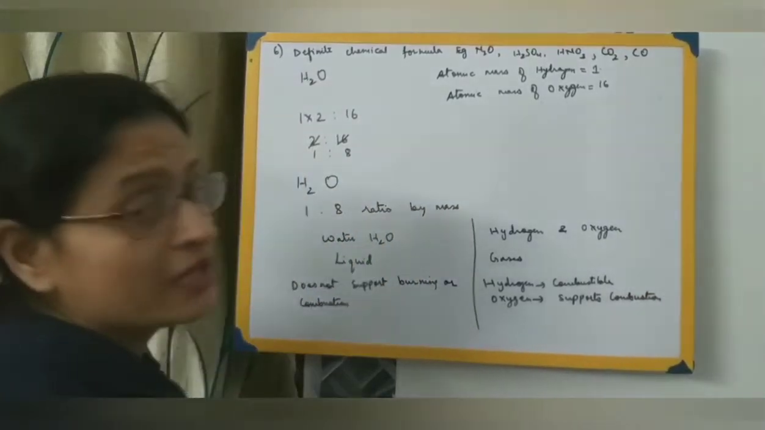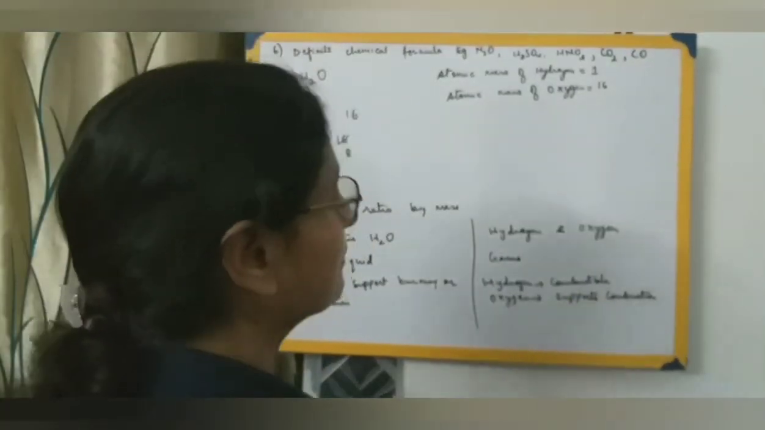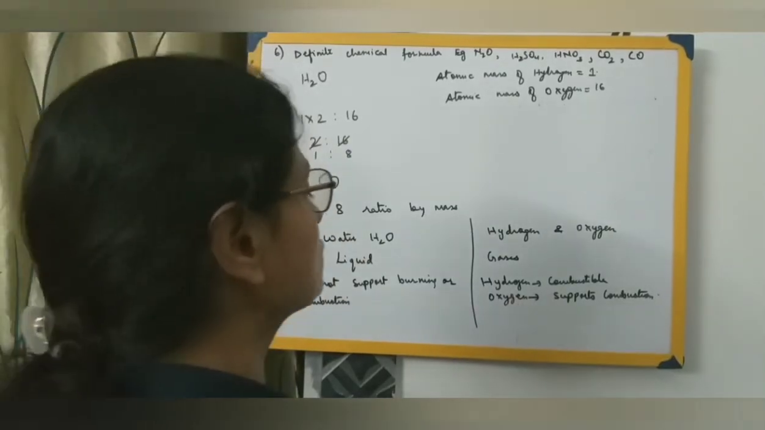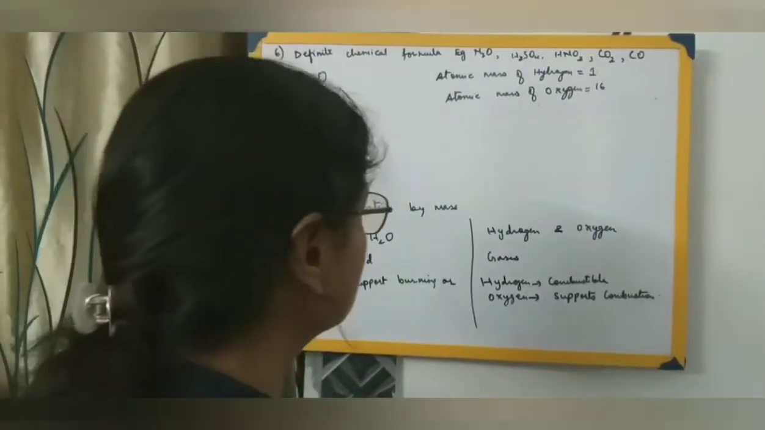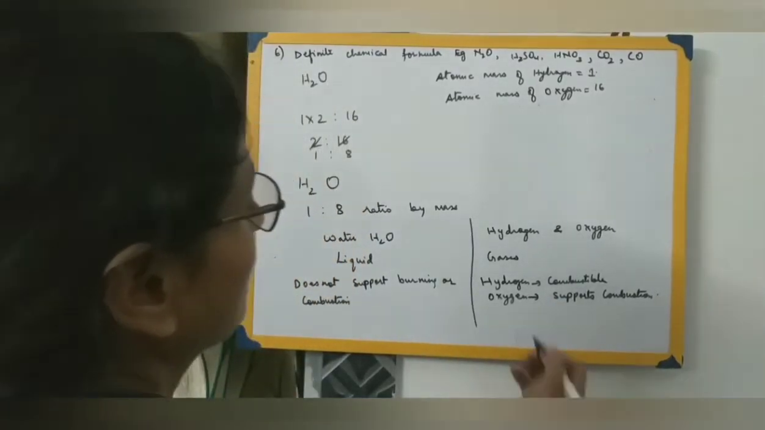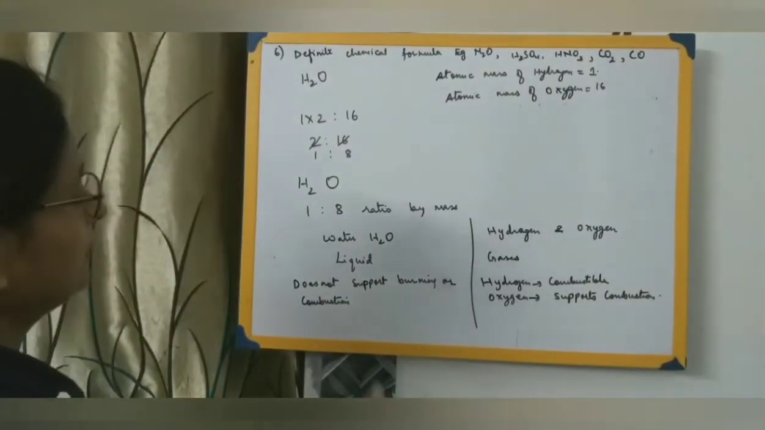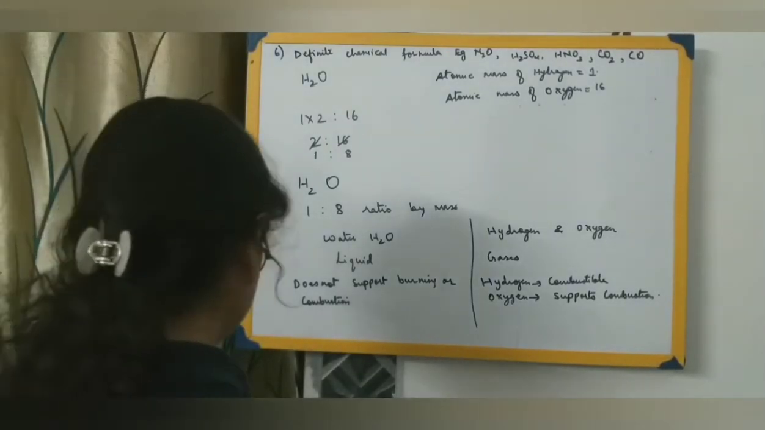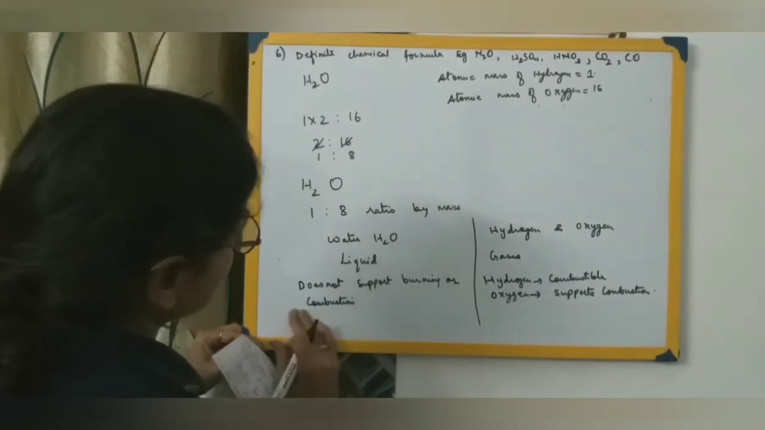Anything that has to be burnt will burn only in the presence of oxygen, because oxygen is a supporter of combustion. The process of burning takes place only in the presence of oxygen. If there is no oxygen, burning or combustion will not take place. So hydrogen is combustible, oxygen supports combustion. But what about water? Water does not support burning or combustion. At the same time, water itself does not burn. On the contrary, water extinguishes the fire.